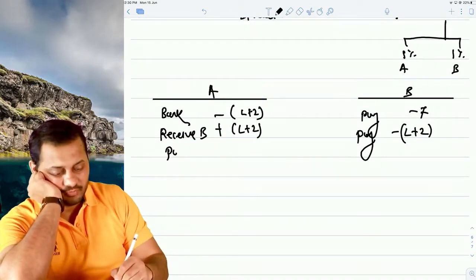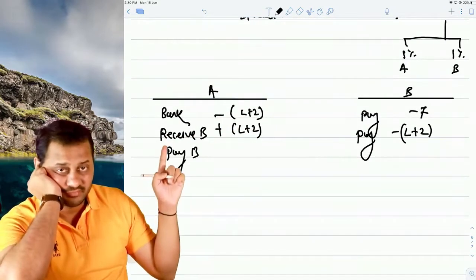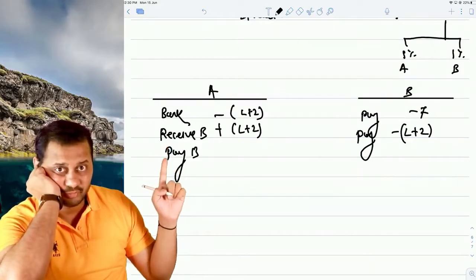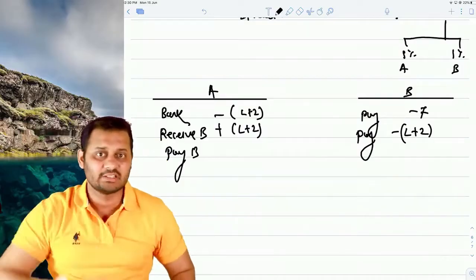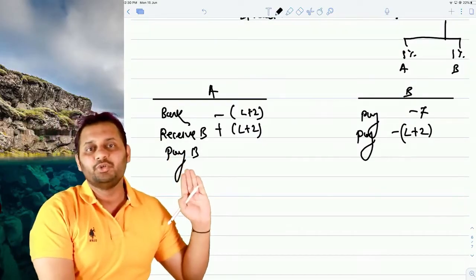Now is the time to pay to B, because we have received something from B, we will pay something to B, because then only it is called swapping. Swapping means paying something and receiving something. So how much should we pay to B?